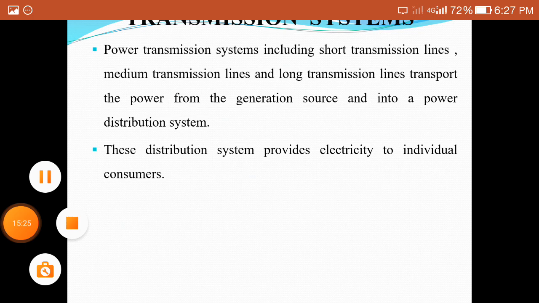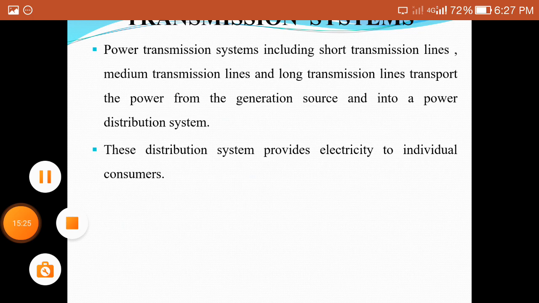Okay, this is the overall power system diagram. Basically, the power system diagram is divided into three parts: generation, transmission, and distribution. In the middle, we have the transmission system. In the present PS2 subject, we study the overall transmission system.